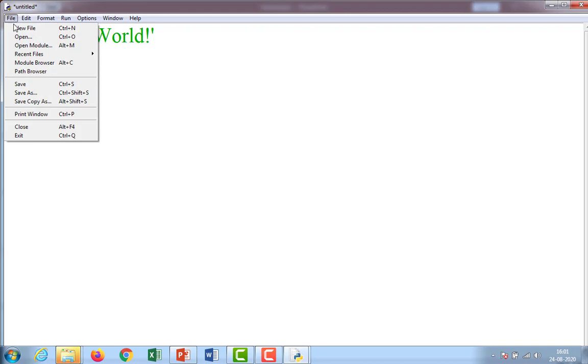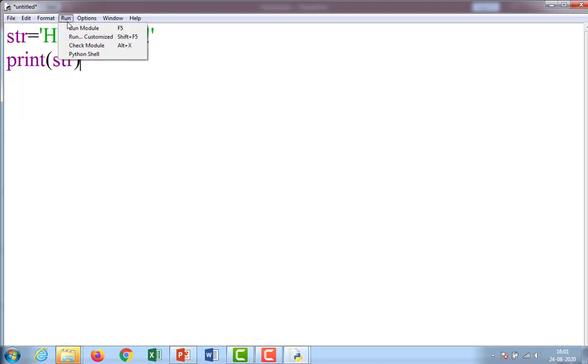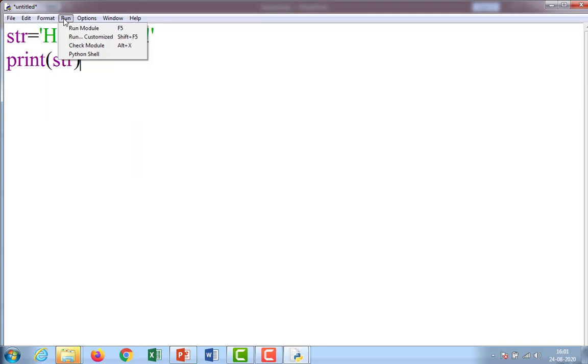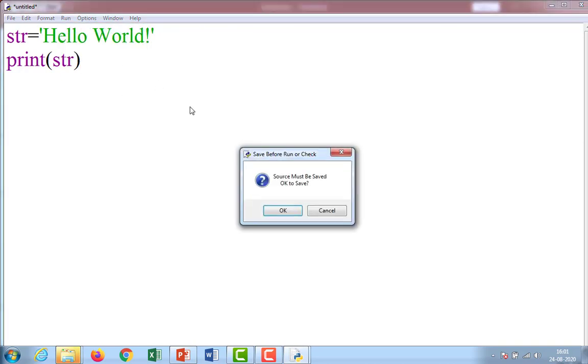File, save. Before running any program, we have to save it on the hard disk. If I did not save it and go for run module, it will ask: Source must be saved. OK to save? OK.